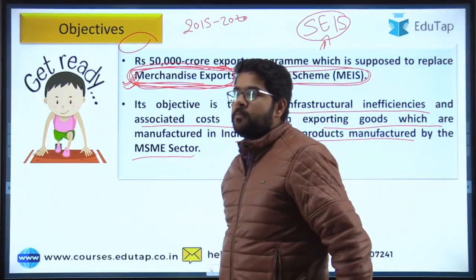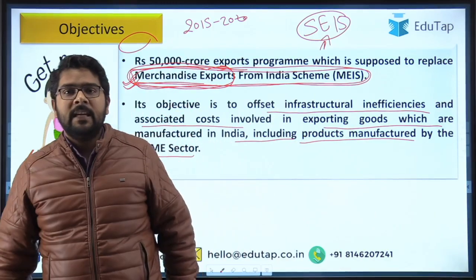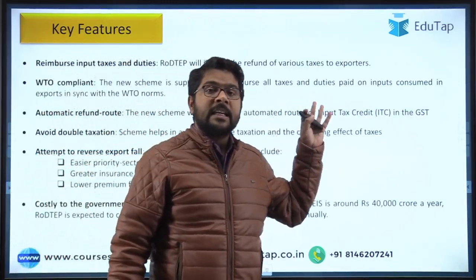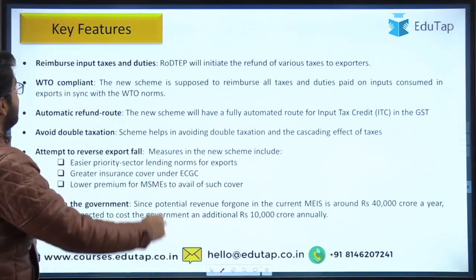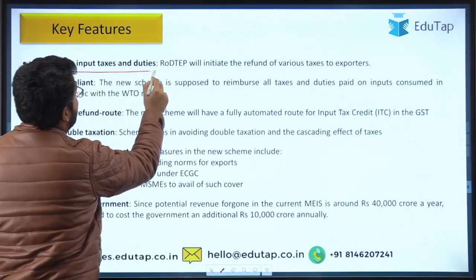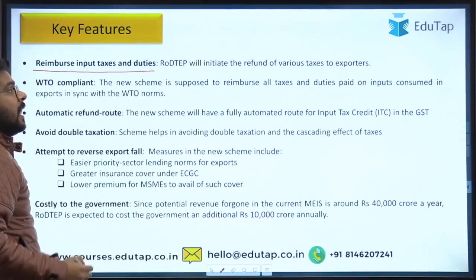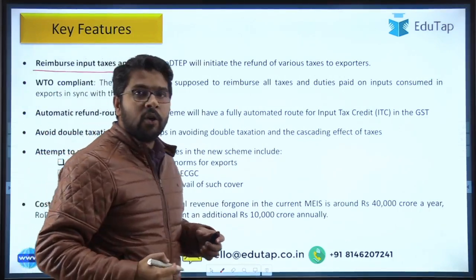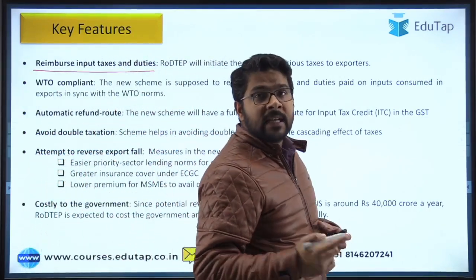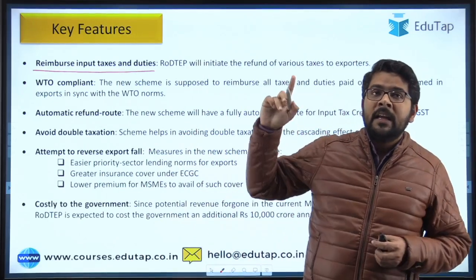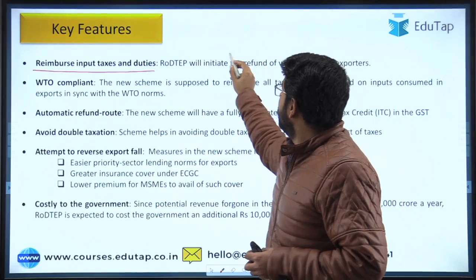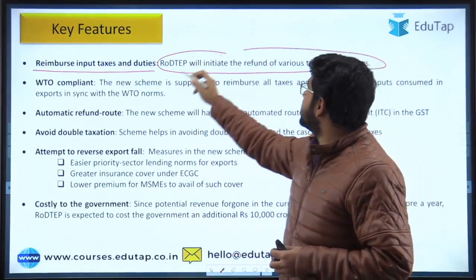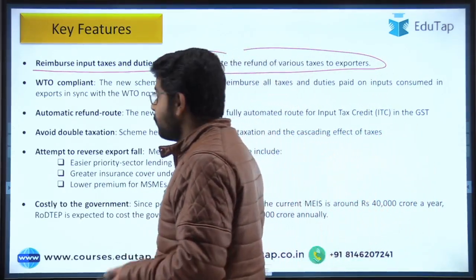So this is about the objective as well as the background of the scheme. Now we will look into the key features of this scheme. One of the key features is reimbursing input taxes and duties. RODTEP will initiate the refund of various taxes to exporters. If you remember the name of the scheme, it is remission on duties and taxes.